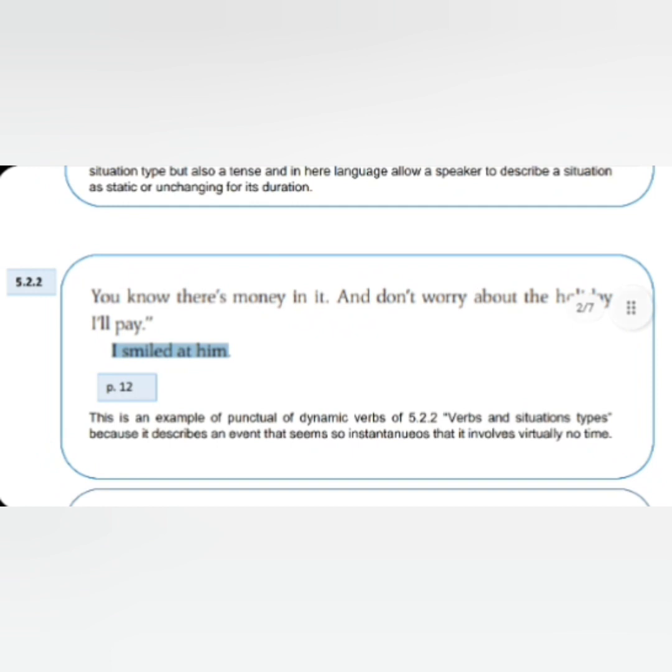Well, the second one is an example of punctual or dynamic verbs and situation types because it's an event that passed instantaneously. That also means that, as we can see, the sentence is in past, and it involves virtually no time because it's an action that has already finished. "I smiled at him."